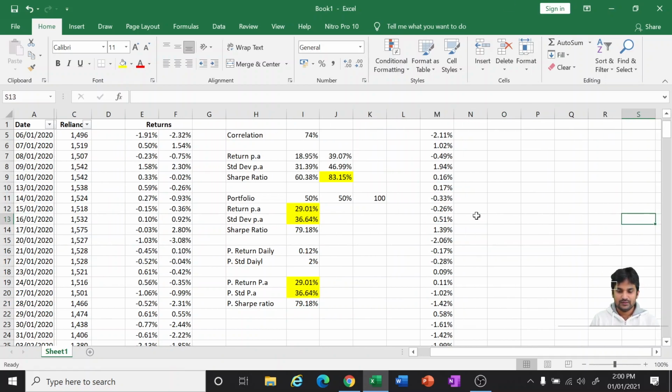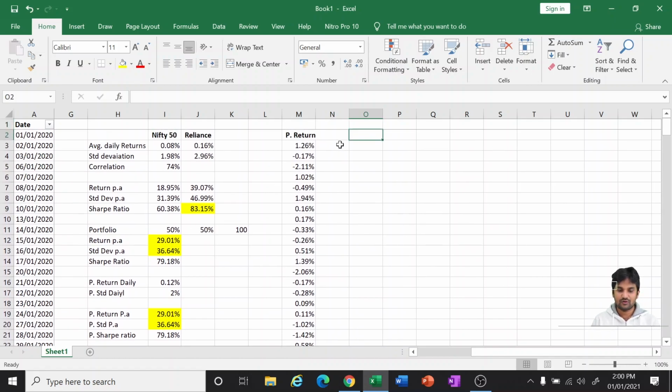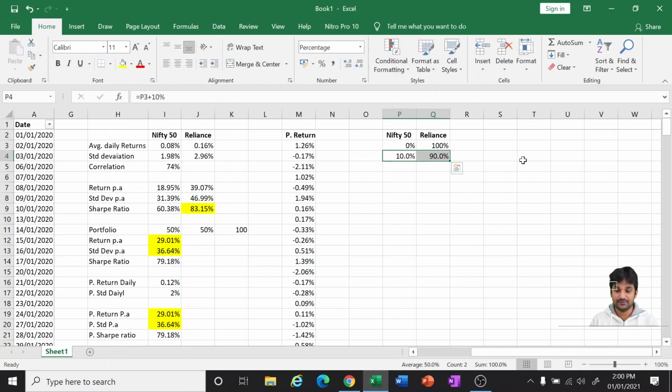Okay. For this, let us see certain combinations. We have seen a combination wherein Nifty 50 and Reliance 50% each we have given. Let me also see what if I invest nothing in Nifty 50 and 100% in Reliance. Similarly, for every 10%, what if 10% in Nifty 50 and Reliance 90%, and vice versa.